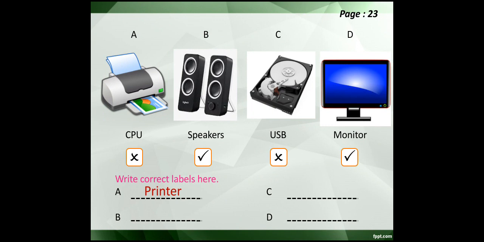Second picture, this time she is correct. So write in B, speakers. She is right. C. Neha has labeled it as USB. This is not a USB, it is a hard disk. D. She has labeled it correctly, and you will write monitor.